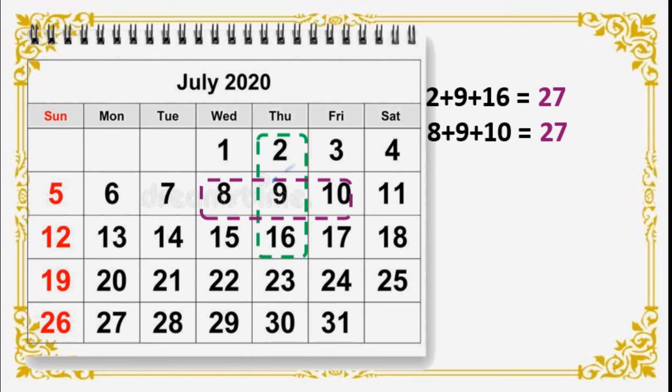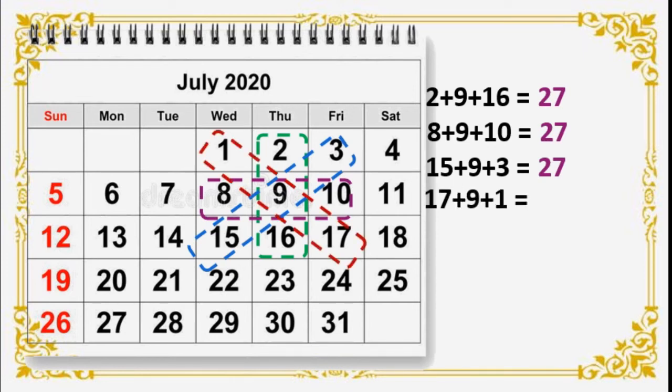Okay, one more is there. I will draw. See this. Now I will add 15 plus 9 plus 3. What is the answer? 15 plus 9 is 24, plus 3 is equal to 27. Right? One more. See this cross line. Sorry, that is 17 plus 9 plus 1 is equal to 27. Isn't it?